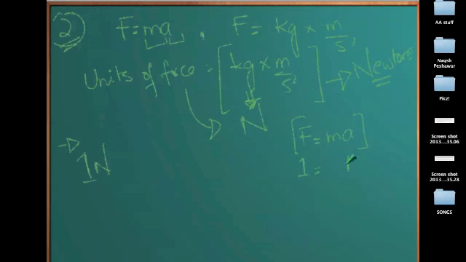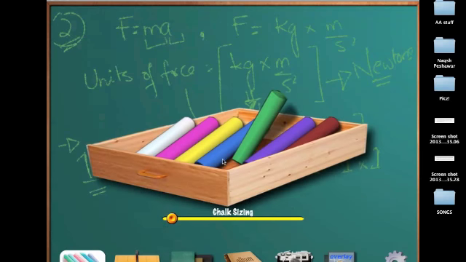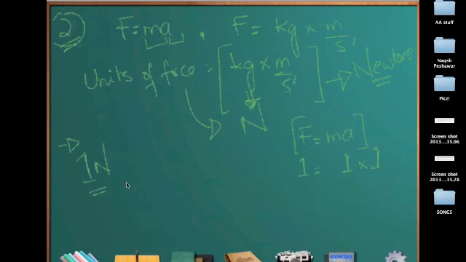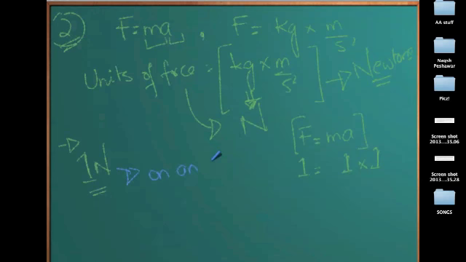So if I multiply 1 times 1, I will get an answer of 1. So what does a force of 1 newton tell me? This tells me that a force of 1 newton is exerted on an object of mass 1 kilogram, you can see,